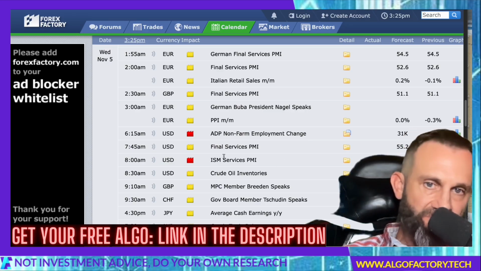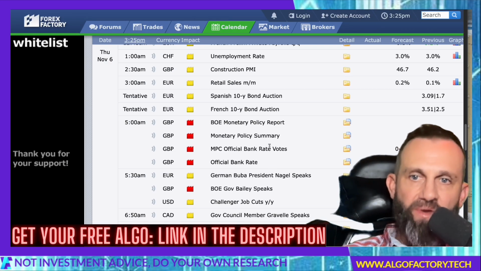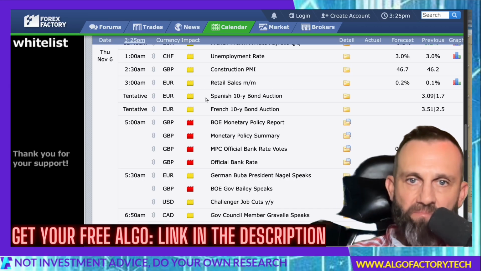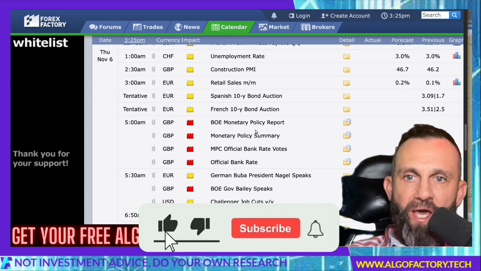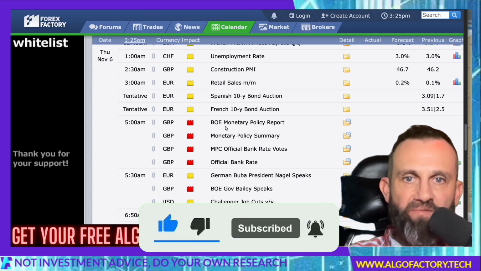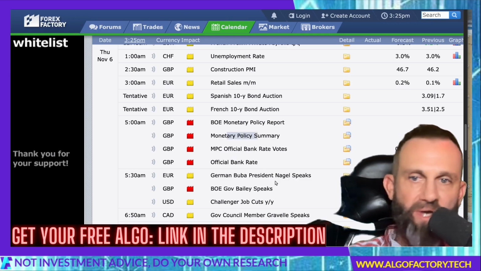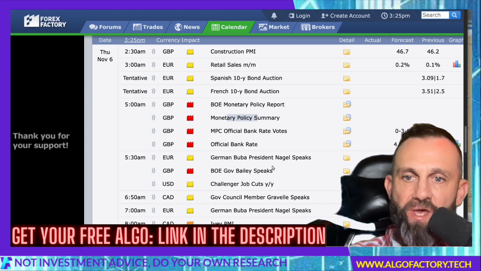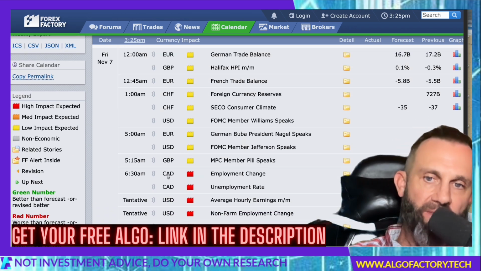And then we have the ISM services PMI coming out at 10 a.m. EST on Wednesday. Thursday, we have at 7 a.m. the British data, Bank of England monetary policy statement, their policy summary, and then at 8:30 a.m. Thursday the 6th at 7 a.m. we have the Bank of England's monetary policy report, their policy summary, and then the presser is 30 minutes later at 7:30 a.m. EST. Friday we have Canadian employment data coming out at 8:30 a.m. EST.